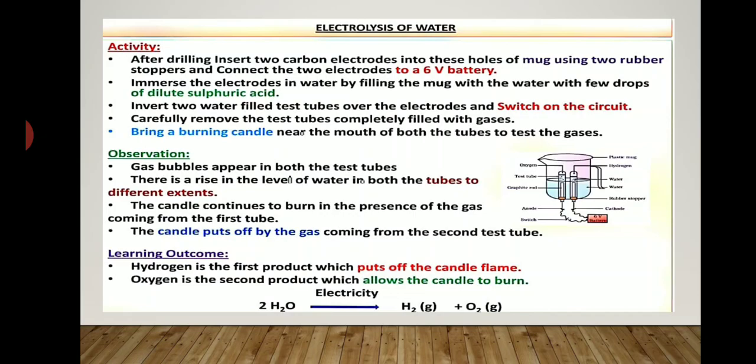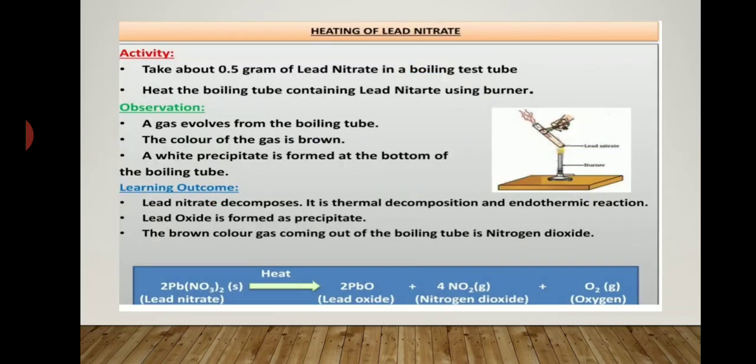Before starting the electrolysis of water, one more example of thermal decomposition is there, that is heating of lead nitrate. Why is this example very important? Because in that we get a very specific type of compound with the evolution of brown color gas. That's why this reaction or this activity is very important. So now let's see.